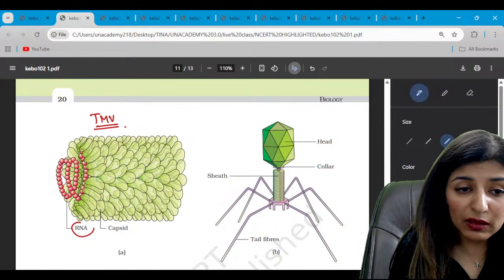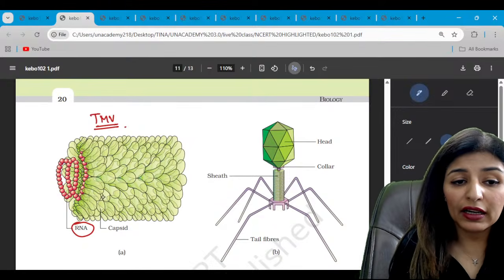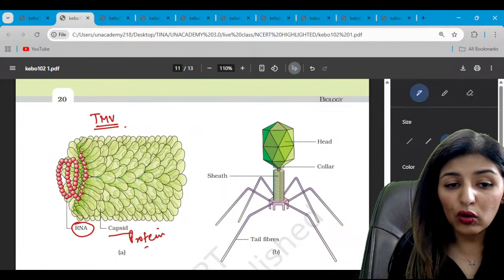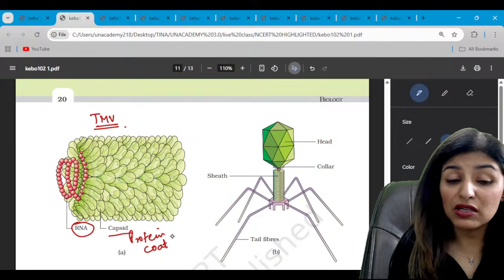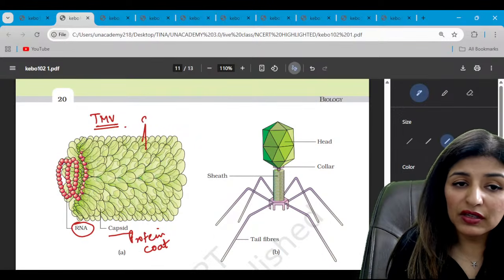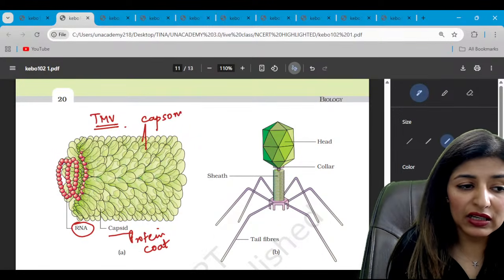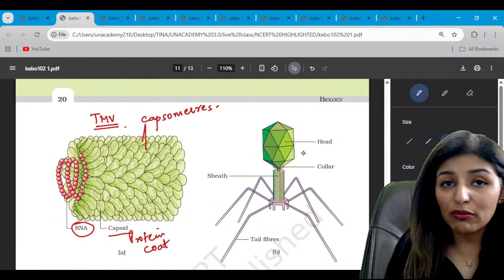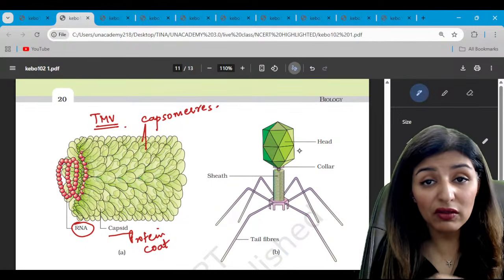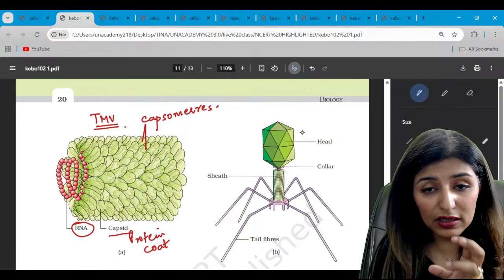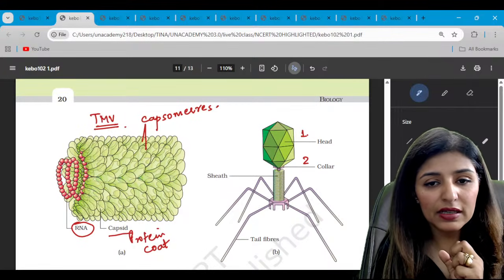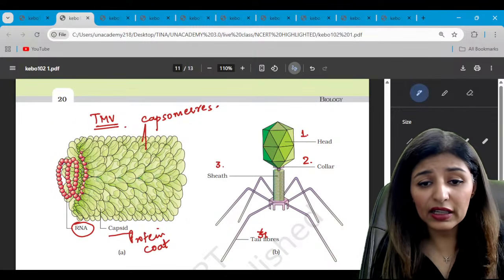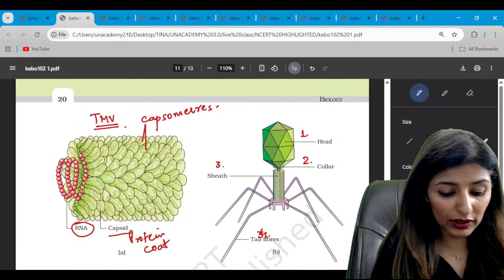And what is the genetic material of TMV? It is RNA. And what is this? This is the outer protein coat. The protein coat is known as capsid, and each unit of capsid is known as capsomeres, right? Now this is a structure of bacteriophage, that means a virus which infects the bacteria. See the parts. First is head, second is collar, and third is the sheath, and these are the tail fibers. So you have to remember all these structures.